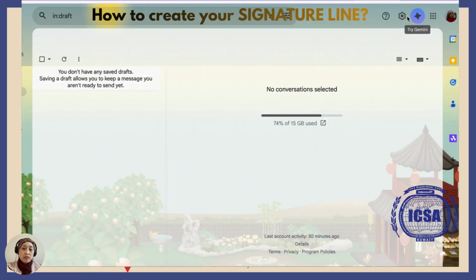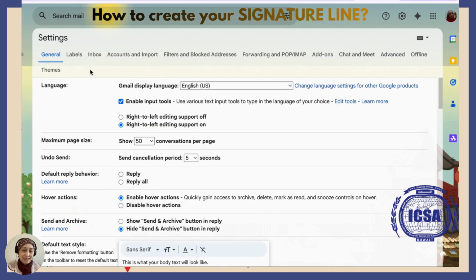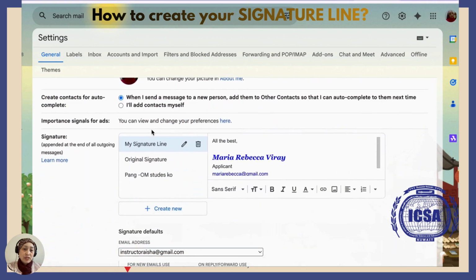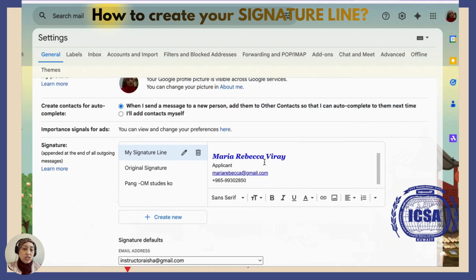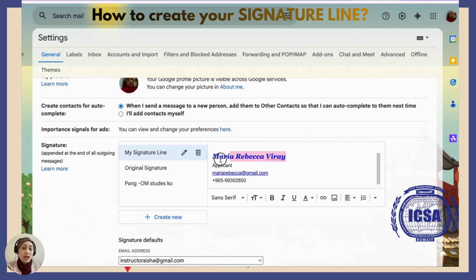First, if you're using your Gmail, you go to your settings on the upper right corner of your page, click on see all settings, then make sure you're on the general tab, scroll down until you reach the signature, okay? As you can see, I already have signatures here, so you can edit or create a new one if you like, and then you can type here your name, your position, you can change the colors, background colors, the font style, size, as you like, okay?